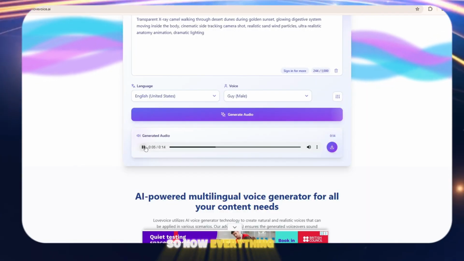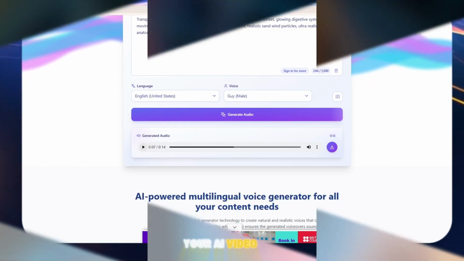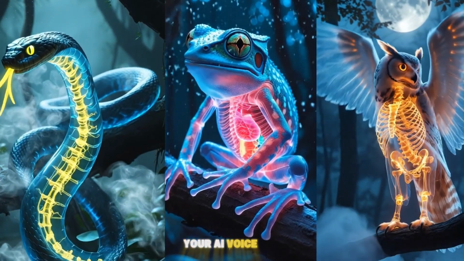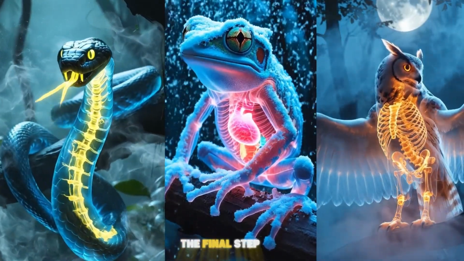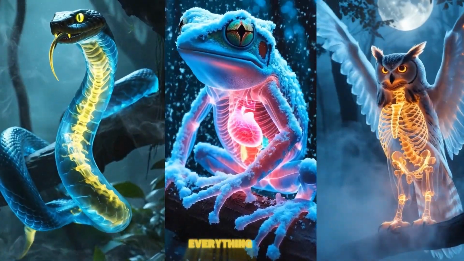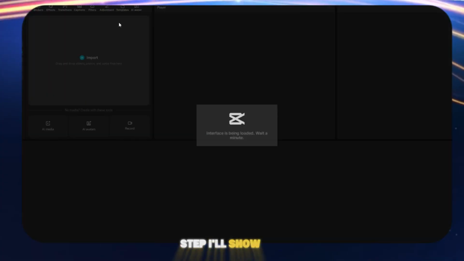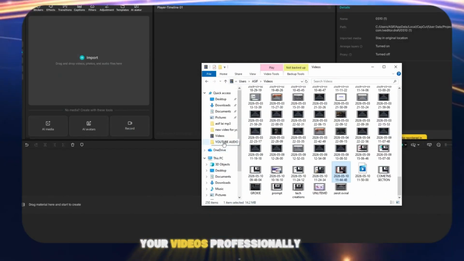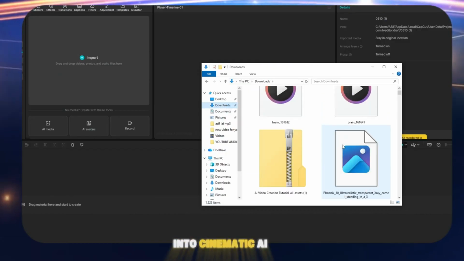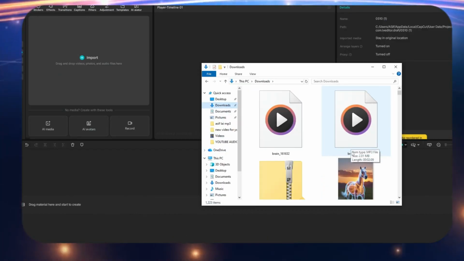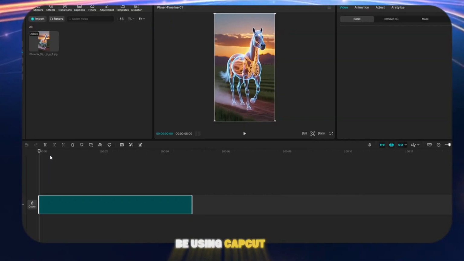So now, everything is ready. Your AI video is complete. Your AI voice is also ready. The final step is simply editing everything together into one complete video. In the next step, I'll show you exactly how to edit your videos professionally and turn them into cinematic AI videos with ease. For editing, I'll be using CapCut.